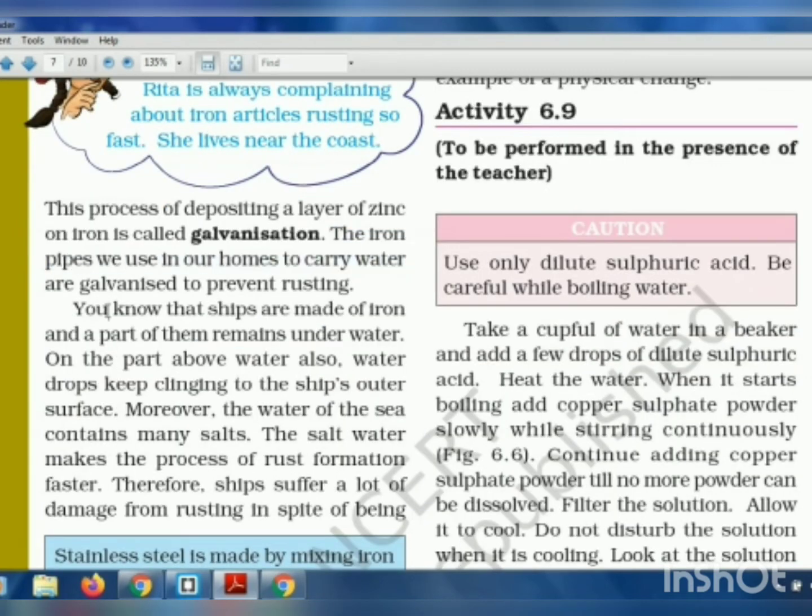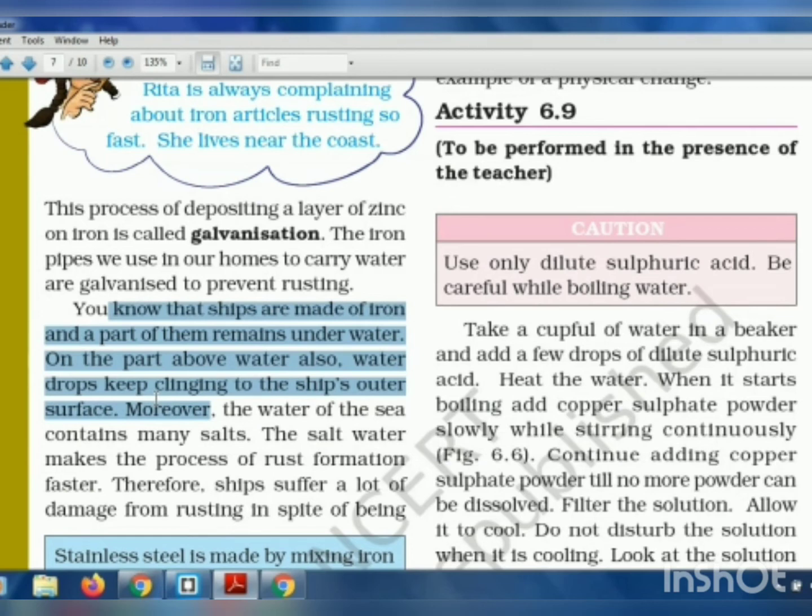Now, many parts of a ship are made up of iron material, and you all know that a ship is always in water, and it sails mostly in the sea water, and sea water is very salty. So, when the paint applied on the iron material comes in contact with the salty water, it comes off from that material very fast. Because of that, the salt comes in contact with the iron metal, and the iron metal starts to rust.